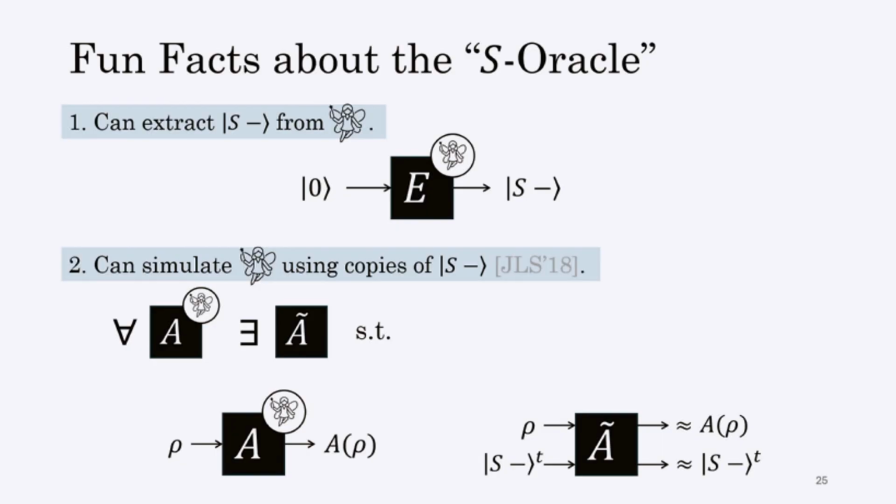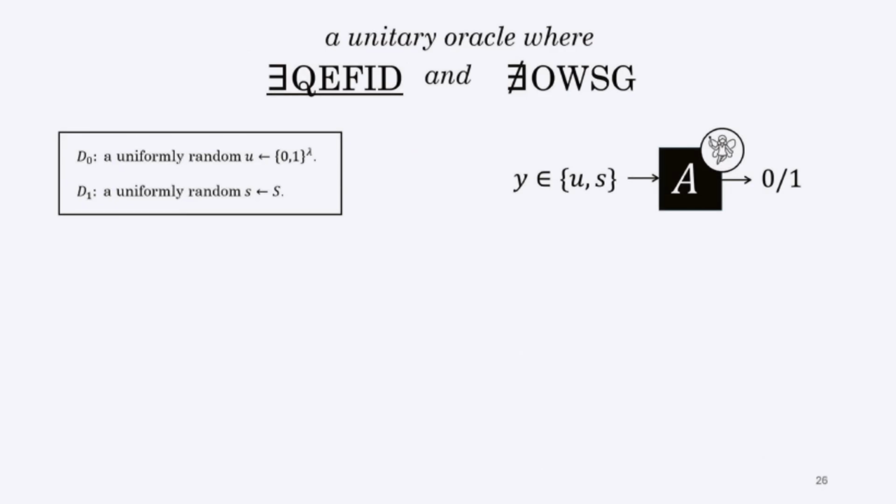So essentially, what this means is that, computationally speaking, the power of the S oracle and getting many copies of S minus are equivalent, because we can simulate the oracle by using many copies of S minus, and we can get many copies of S minus using the oracle. So based on this observation, we construct QEFID using the oracle as follows. So we consider this construction.